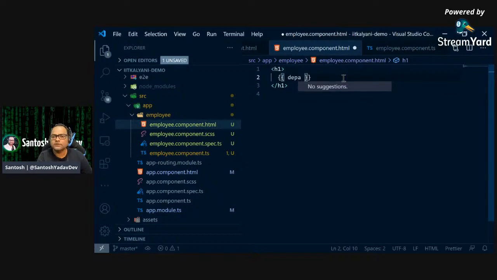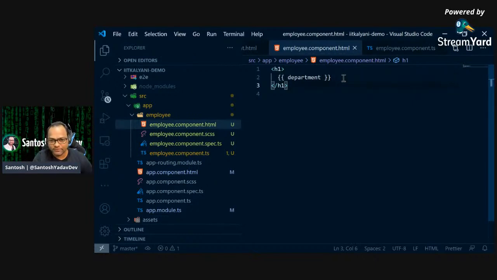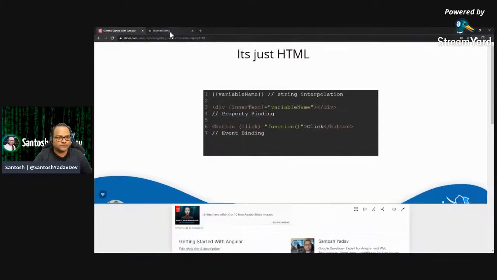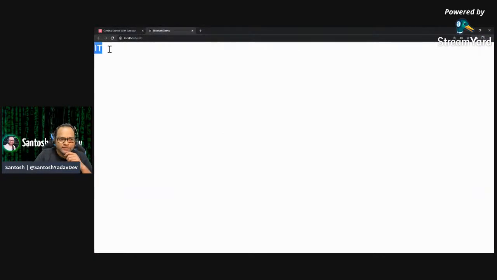Where is that? That's strange. Generally, I should be getting some IntelliSense. I'm not sure why, because I'm doing live coding, so things don't go well every time, right? So I just did department in curly brackets, and let's go ahead and see our application. So here I'll just open, and you can see this is IT, which is available here.